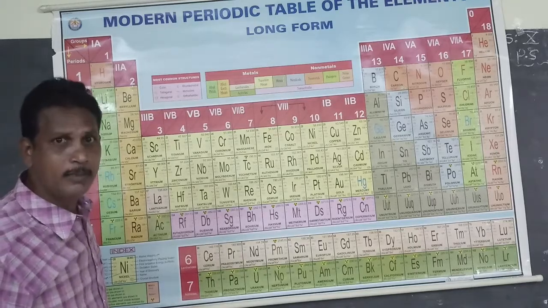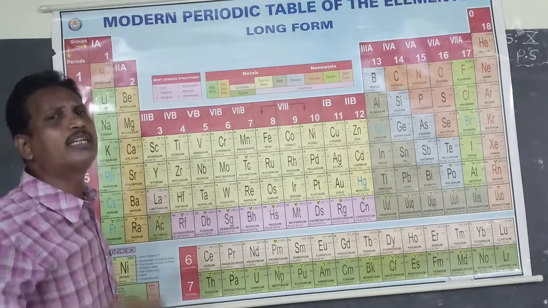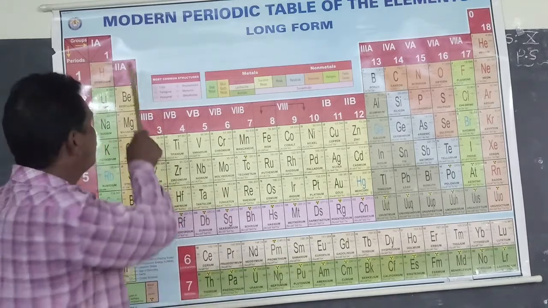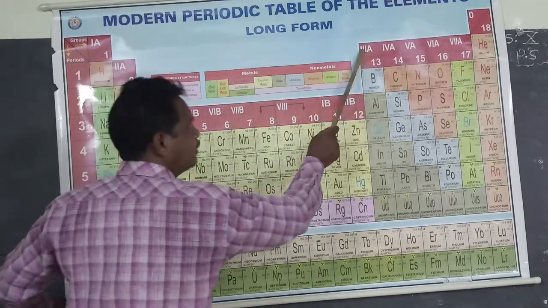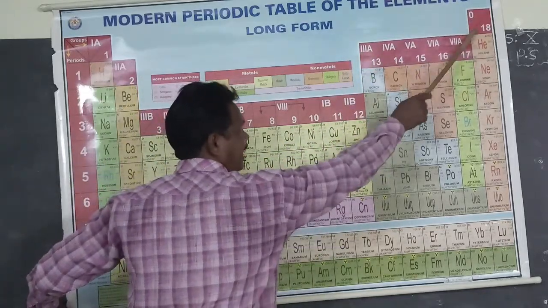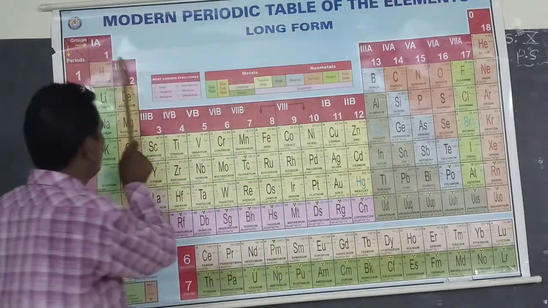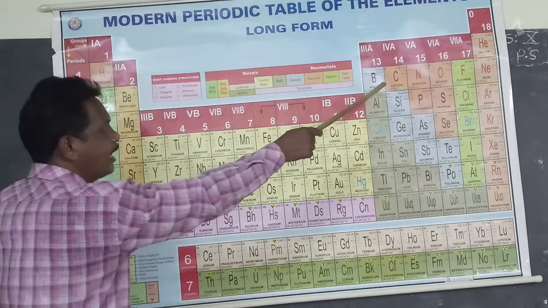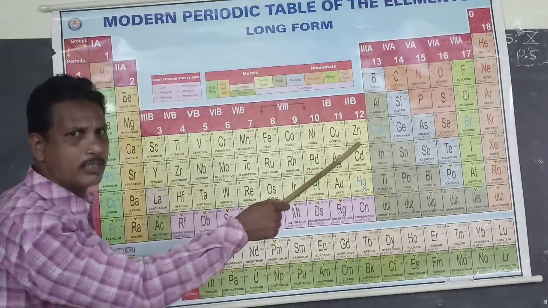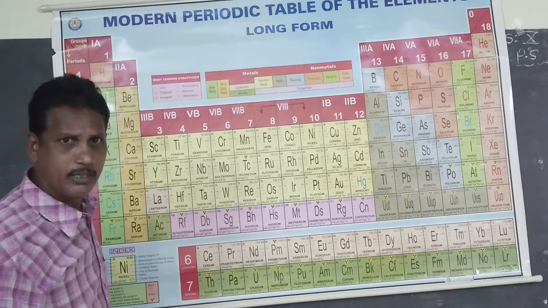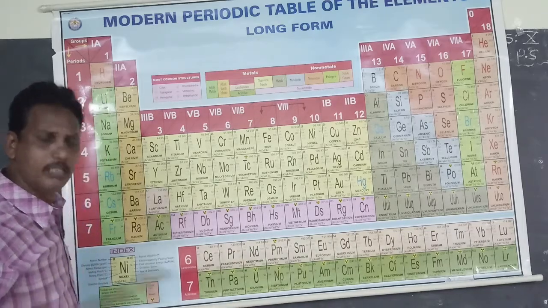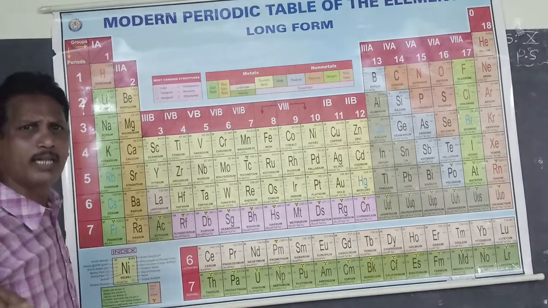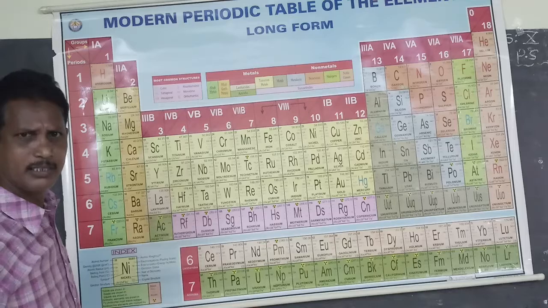This is because these elements only participate in the chemical reaction. That's why S block elements and P block elements. These are P block elements, 3A to 8A. 1A to 2A are S block elements. Both S and P block elements are called representative elements. This is because these S and P block elements only participate in the chemical reactions.